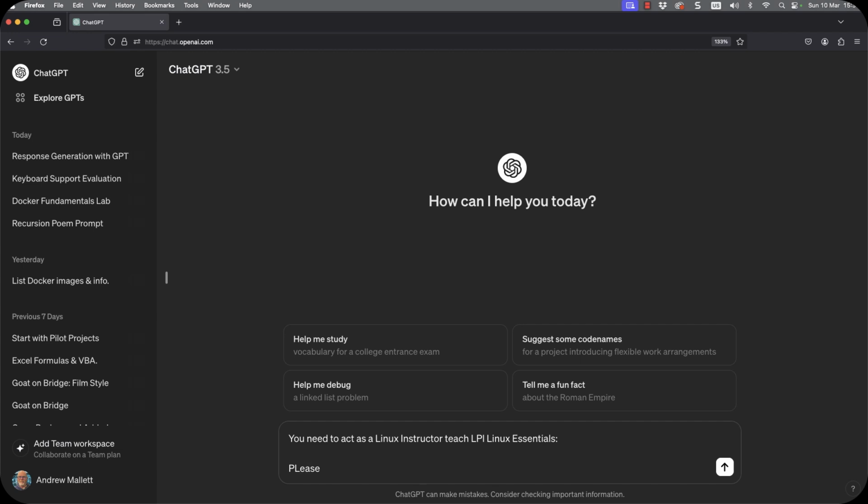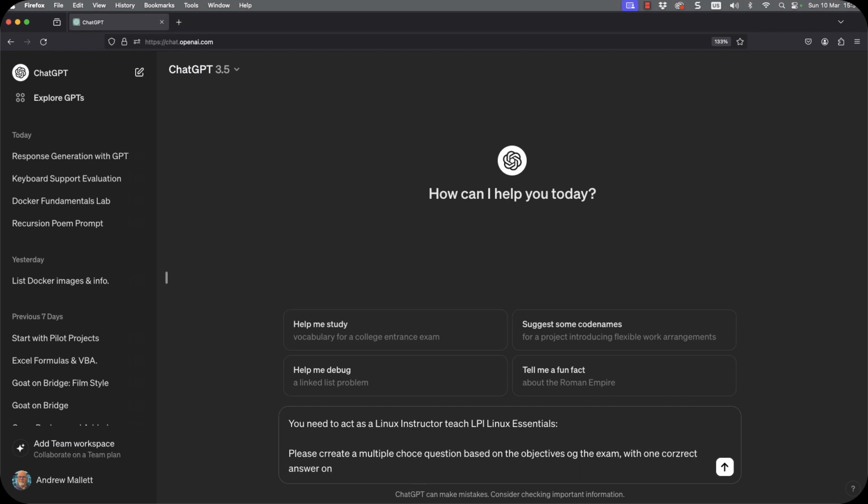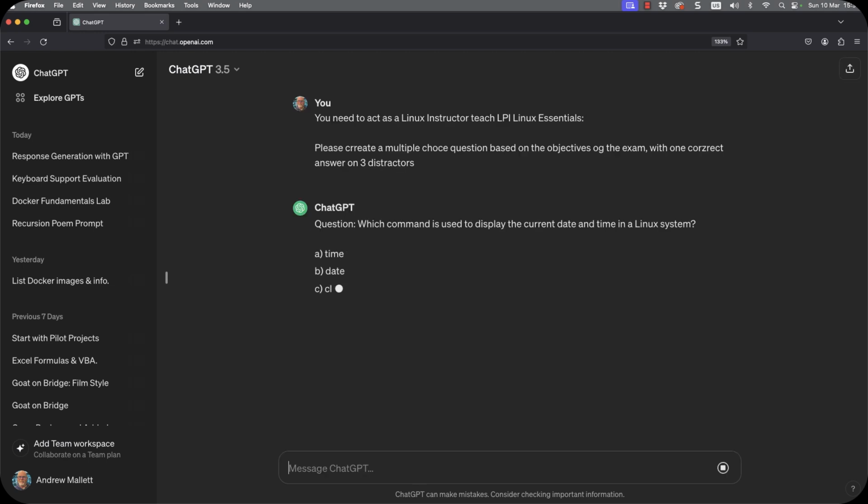We're now acting as the user asking a question, and we can then specify, well, okay, Mr. Instructor, please can you give me maybe a sample question? So please, can you go through and generate a question based in maybe a multiple choice format on the objectives for the LPI Linux Essentials exam with one correct answer and 3 distractors. Now, I know I've got some typos there, but it's not really going to matter.